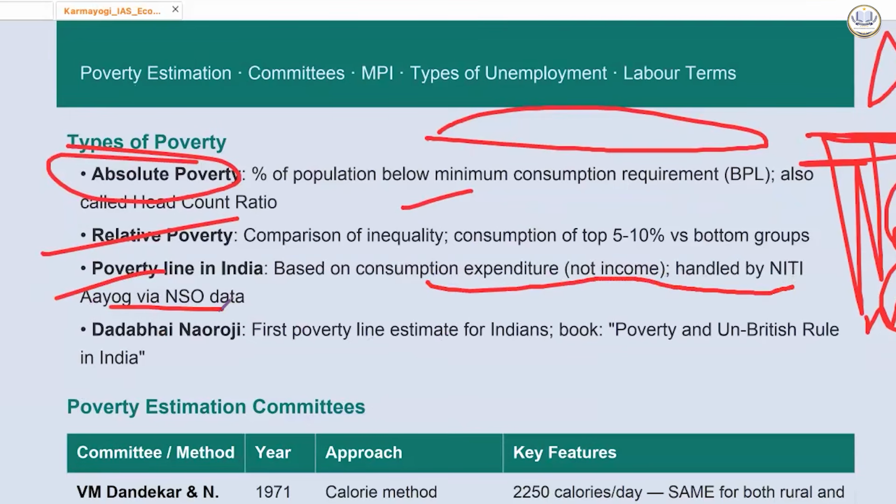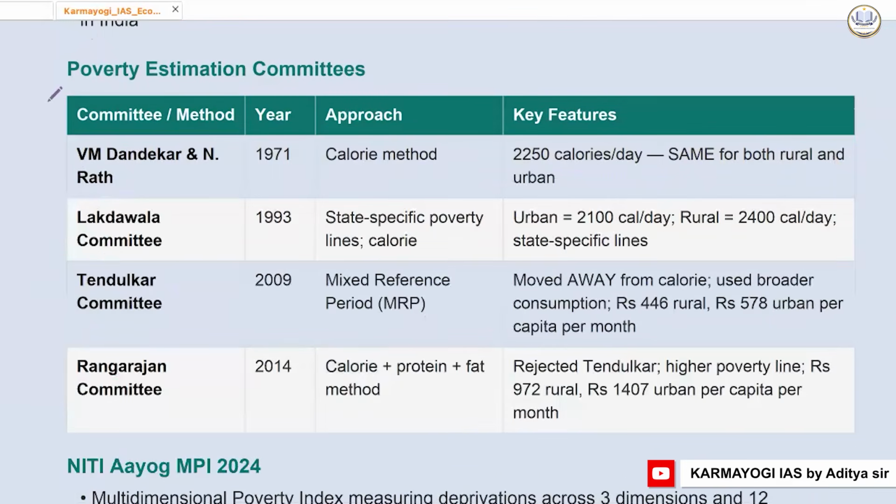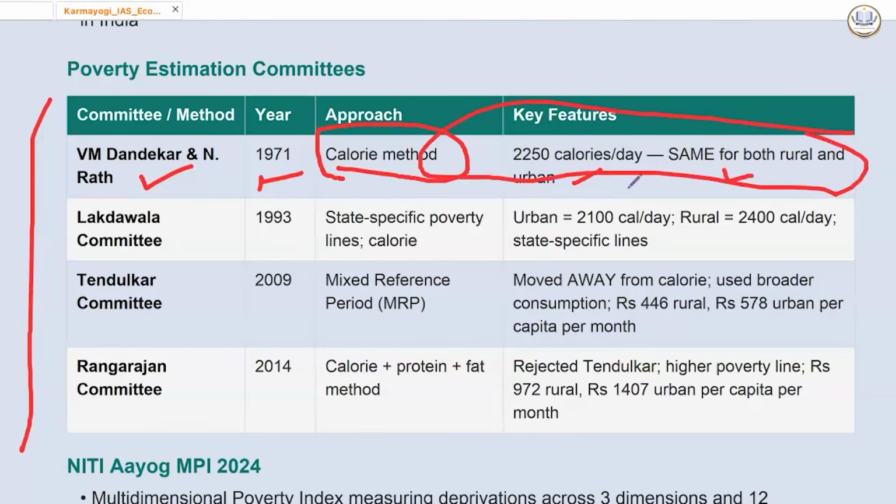Dadabhai Naoroji was the first one who did poverty line estimate through the book Poverty and Un-British Rule in India. Different committees have come for poverty estimation like VM Dandekar and N. Rath Committee 1971. Calorie method was used, 2,250 calories per day. Same for both rural and urban. How can it be possible? That's why it was refined later on. Lakdawala Committee 1993 state specific poverty lines and calorie. Urban was made separate, 2100 calorie per day. State specific lines were also drawn.